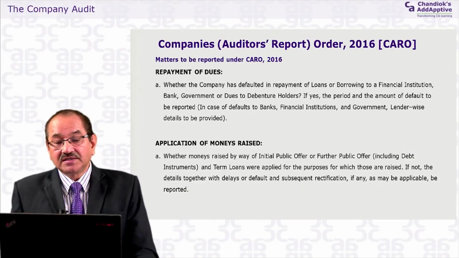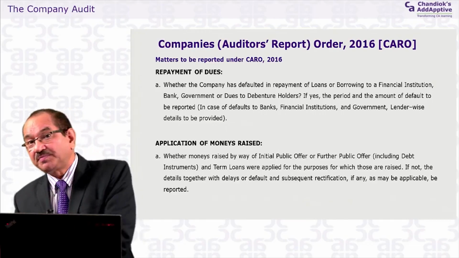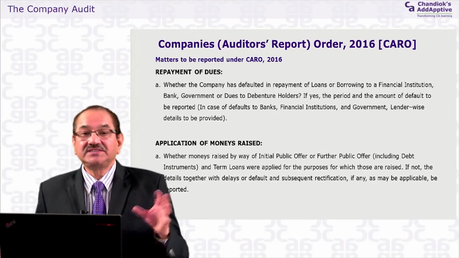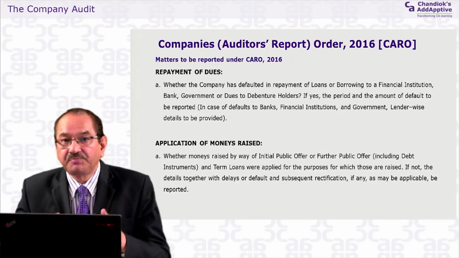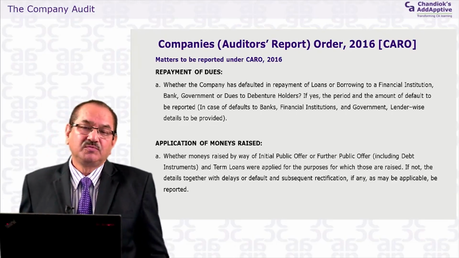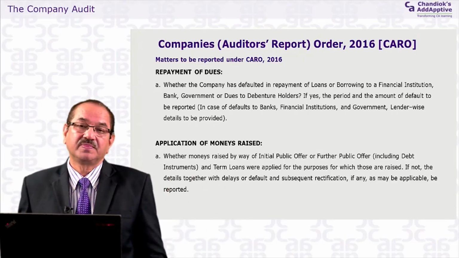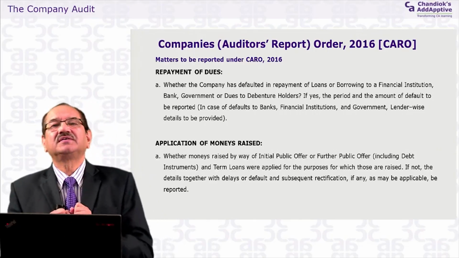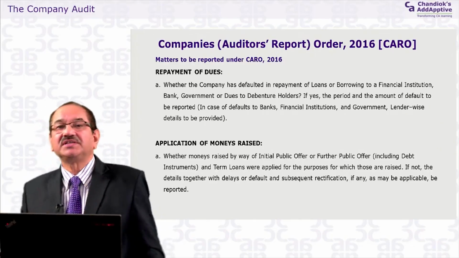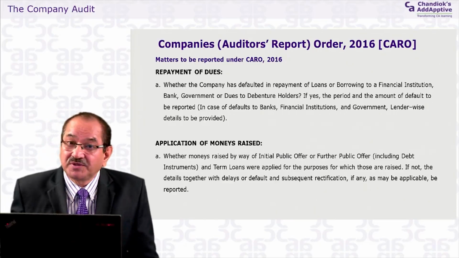Term loans, and then whether that amount has been used for the purpose for which it was raised. Say you did an FPO, a further public offering, and issued equity shares in the markets because you wanted more working capital for the expansion of the company. But the money came and the company invested that amount in other companies. It acquired another company. So the purpose was not that.